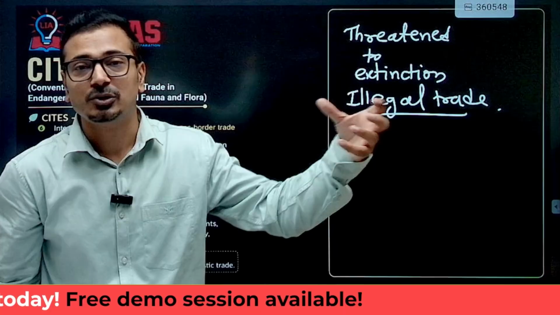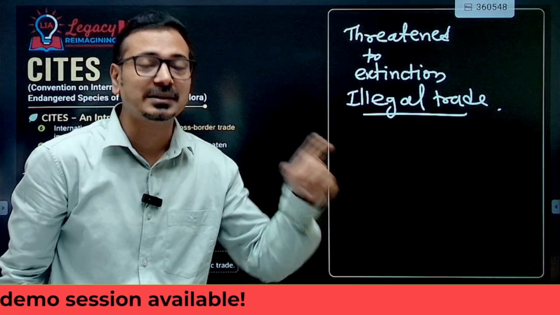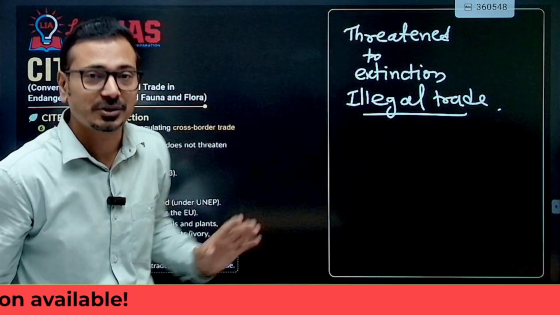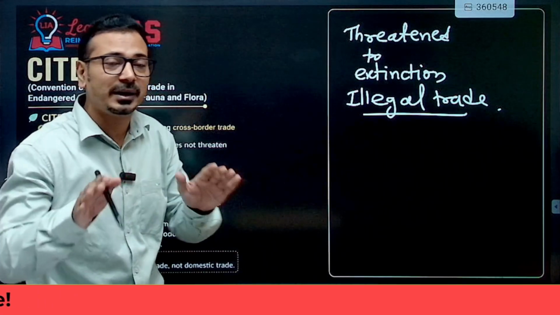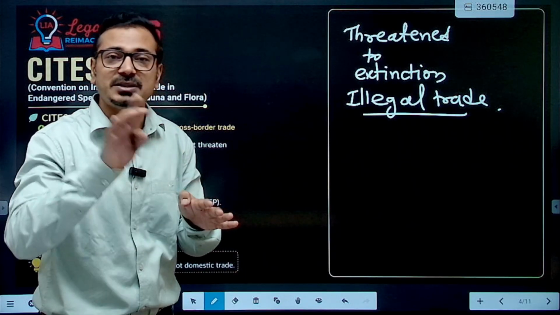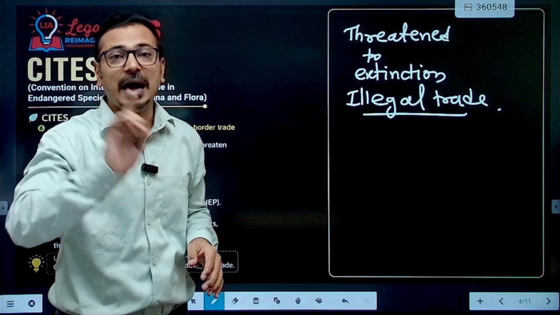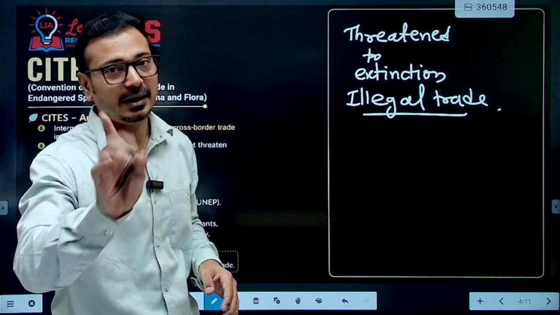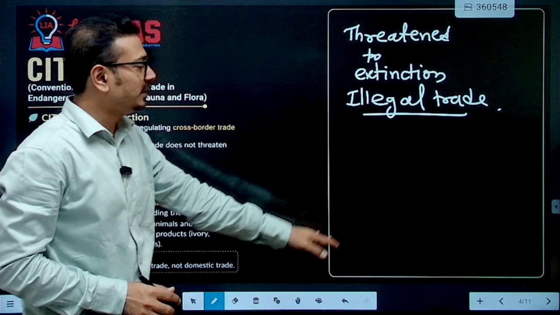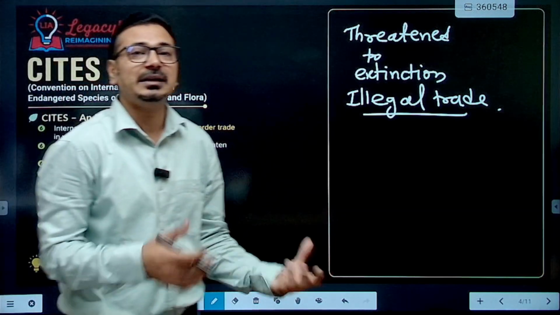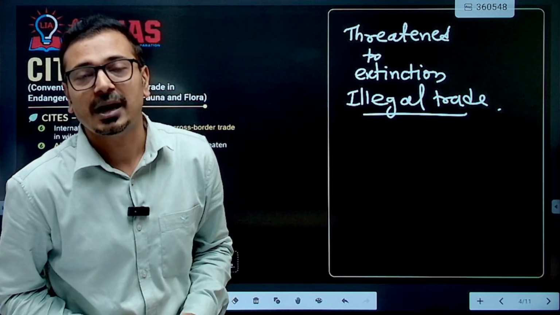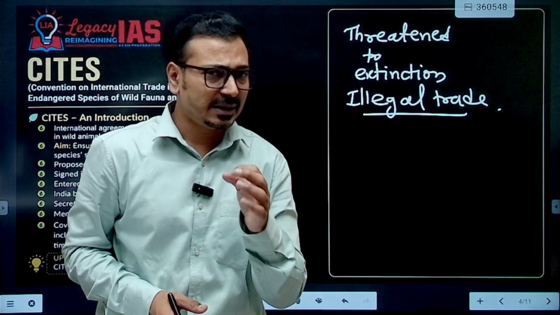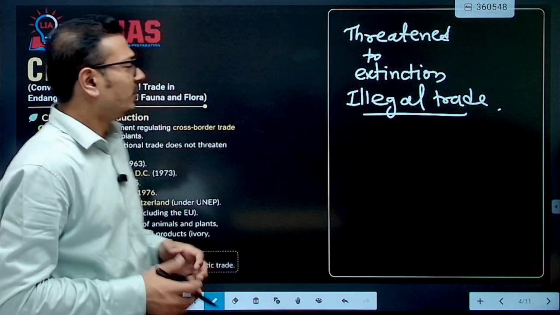It is also linked to Naxalite activities as well as insurgency in Northeast India. So you can see how it is relevant to your GS3 paper, the environment section as well as internal security, and international relations. In this manner we should understand why we need such an international convention and regulation of international trade in those wild flora and fauna.